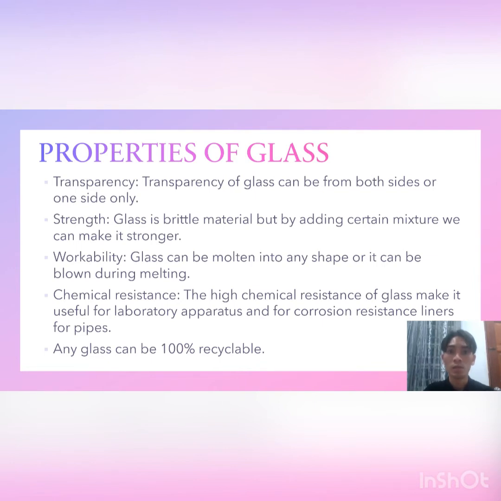Glass is a chemical resistant material. The high chemical resistance of glass makes it useful for laboratory apparatus and corrosion resistant liner for pipes and reaction vessels in the chemical industry. Any glass can be 100% recyclable.